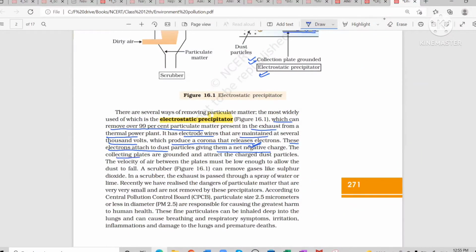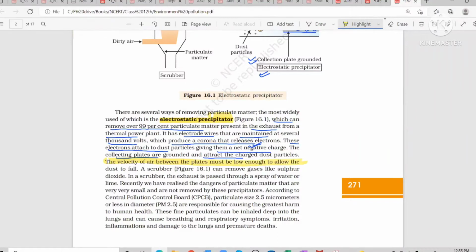Now the collecting plates are grounded to attract the charged dust particles. Now please, this line is important. Velocity of the air between the plates must be slow so that the dust should fall. Purpose is to make the dust fall. I think the electrostatic precipitator is clear to you.